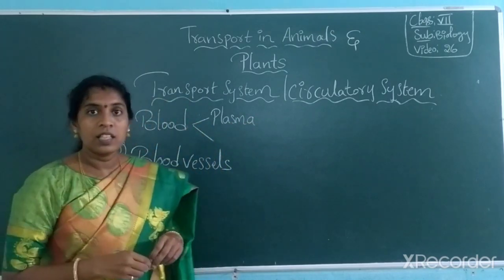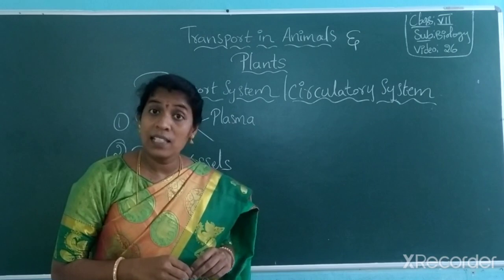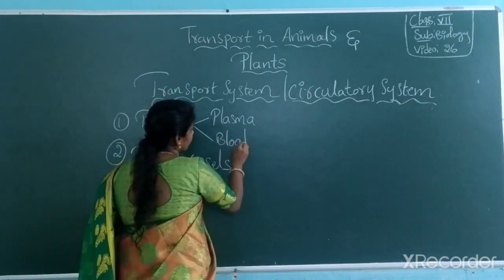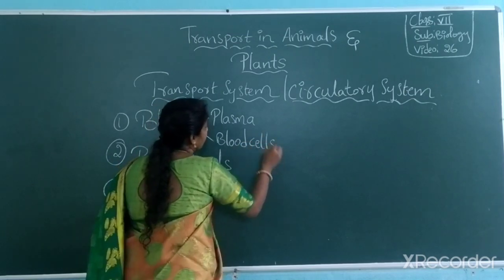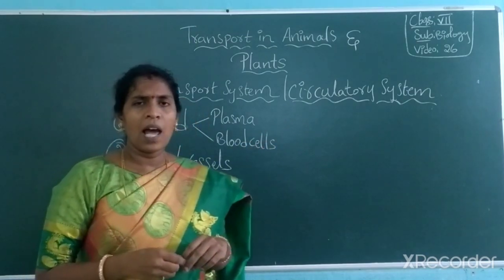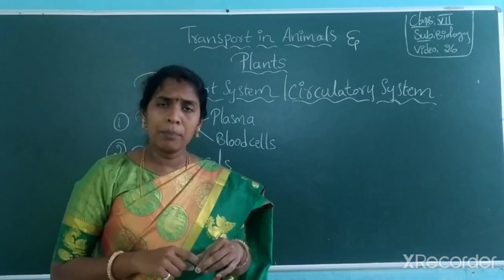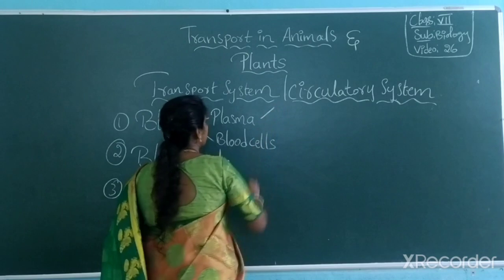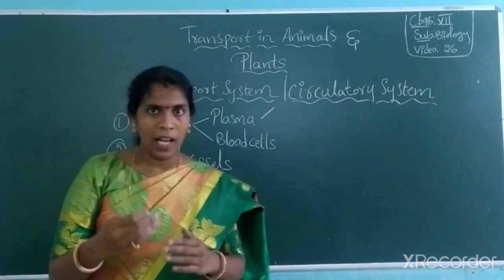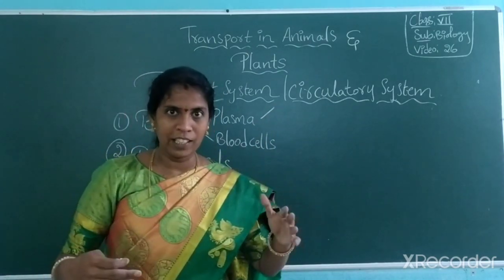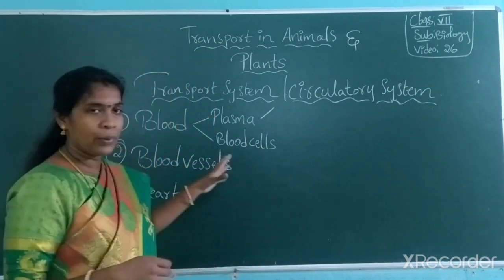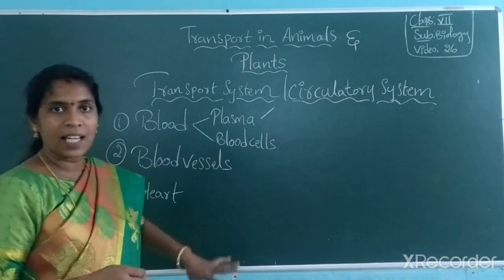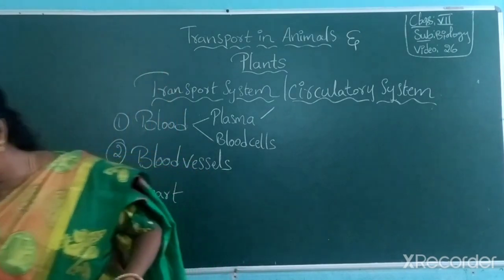And the remaining is blood cells. Plasma is not classified further, but it contains three parts majorly. I will leave some gap so that you can easily recognize them one by one.